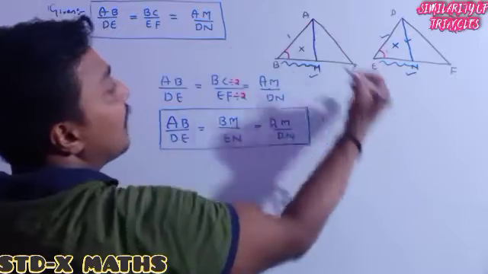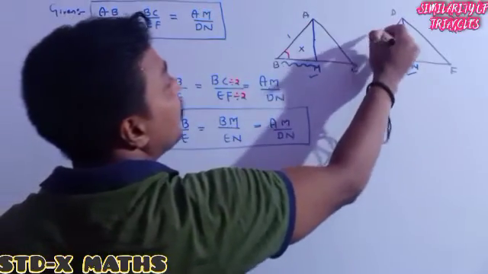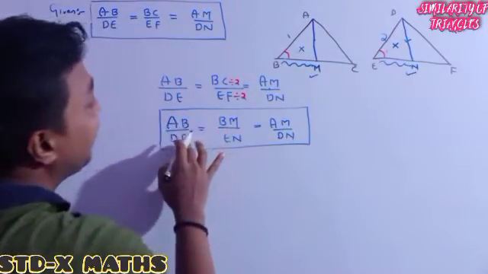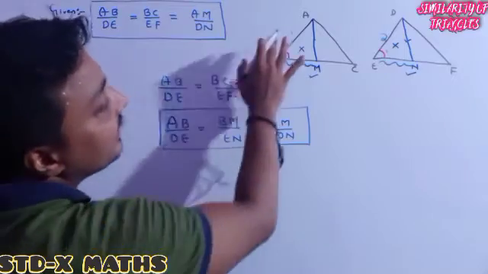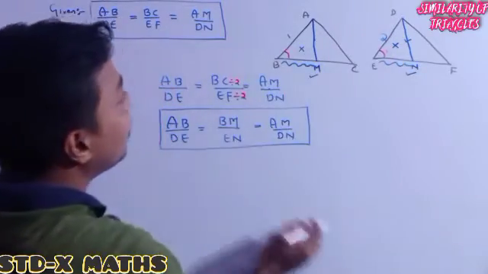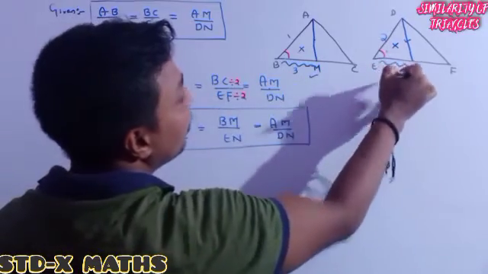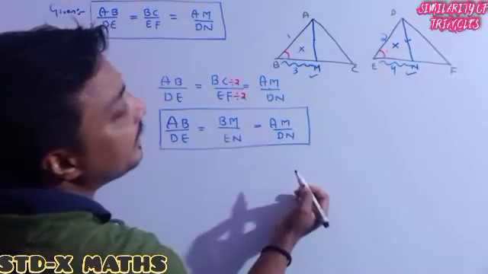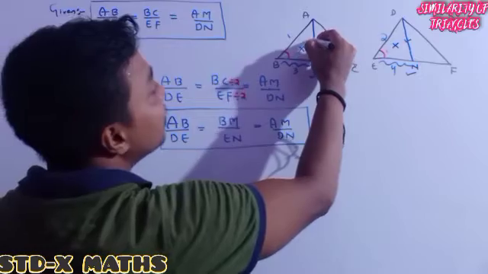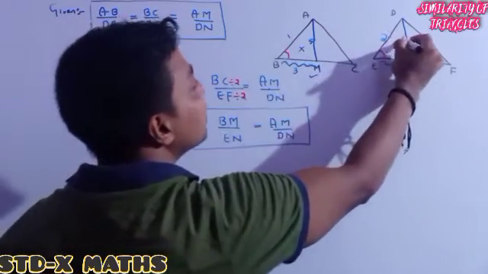Suppose this one is 1 divided by 2. See, AB divided by DE means 1 divided by 2, is equal to BM, this little one, 3 divided by 4, and AM divided by DN, this one is 5 divided by 6.